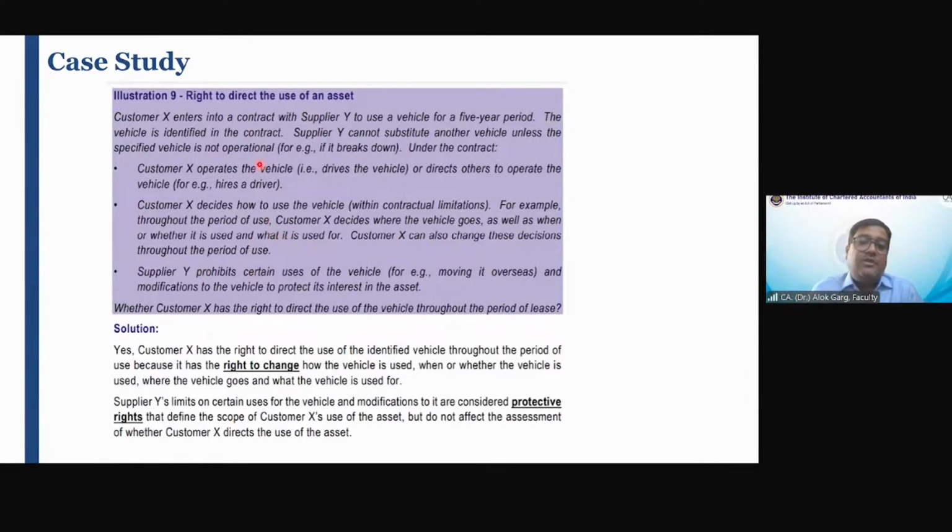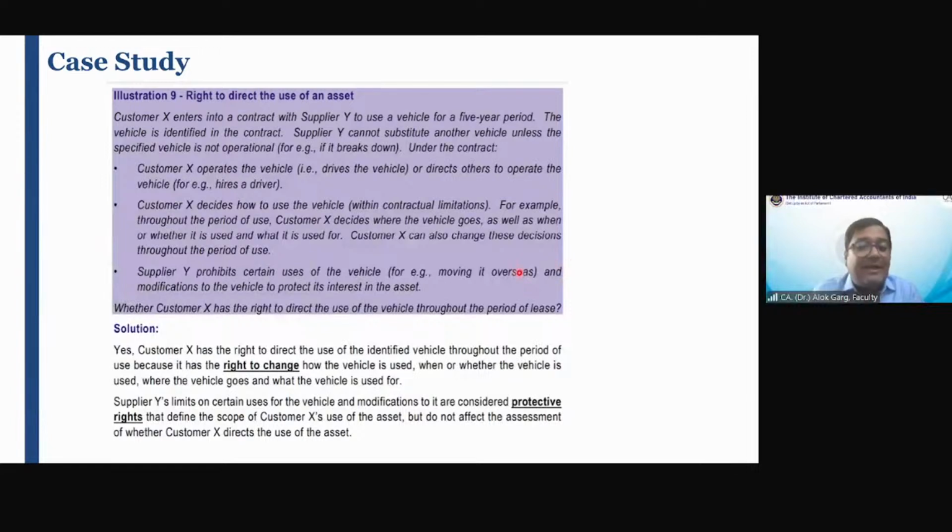Okay. So by reading of these two paragraphs, we can conclude that customer X is having a right to direct the use of the asset, means it is customer X who is directing for what purpose and how this asset is getting used. How and what. Supplier Y, lessor, prohibits certain uses of the vehicle. For example, supplier Y says that you cannot take my vehicle to Sri Lanka and you cannot modify my vehicle, to protect its interest in the asset.